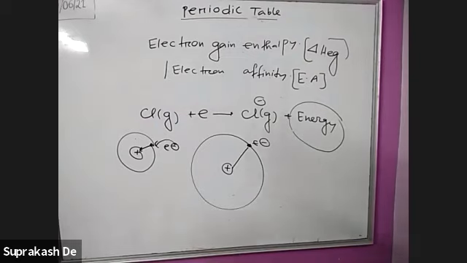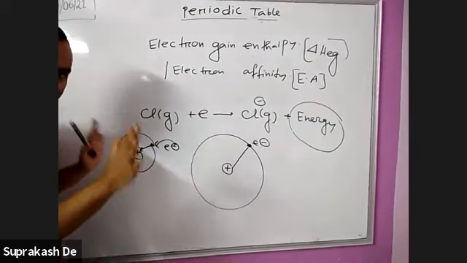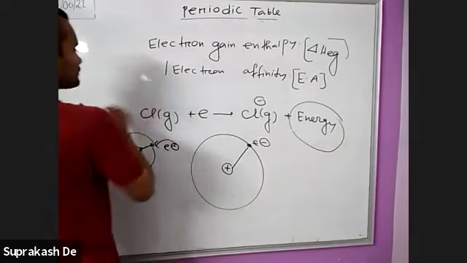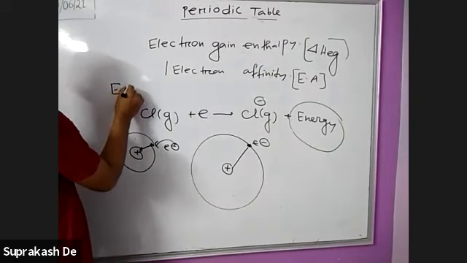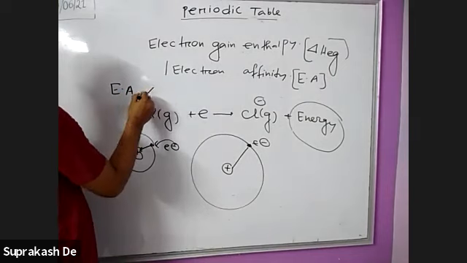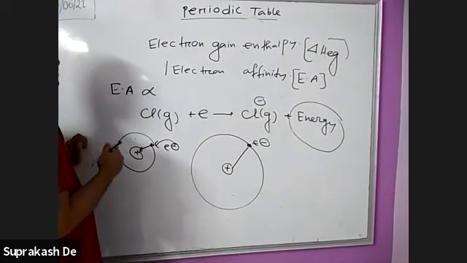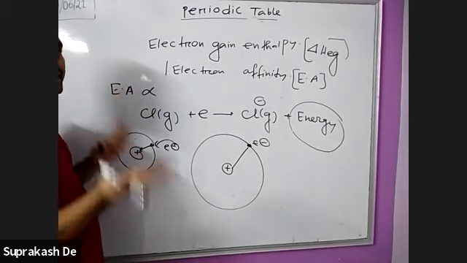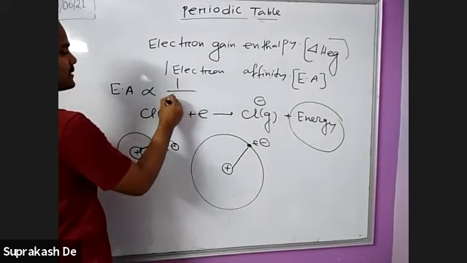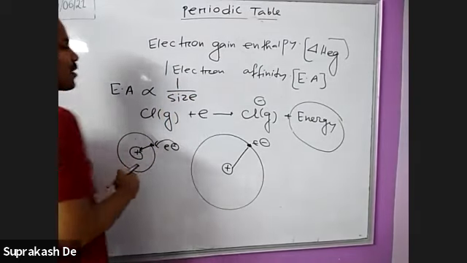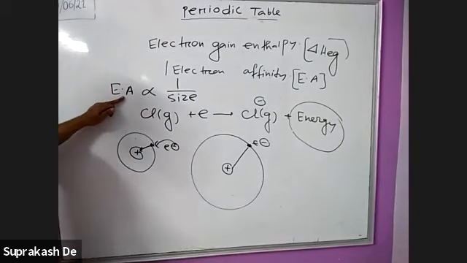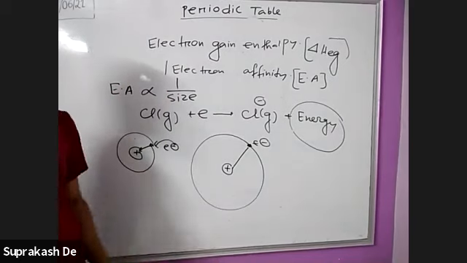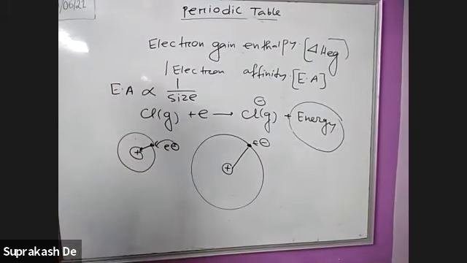So basically electron affinity, EA, is proportional to 1 by atomic size, the atomic radius. If the size is greater, EA is smaller. Electron affinity is proportional to 1 by size. If the size is greater, then the electron affinity is lower. It will not accommodate the extra electron.